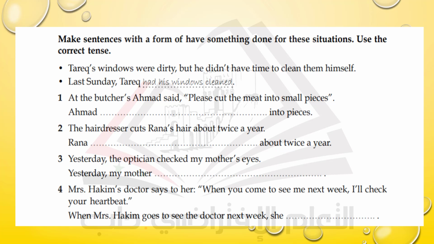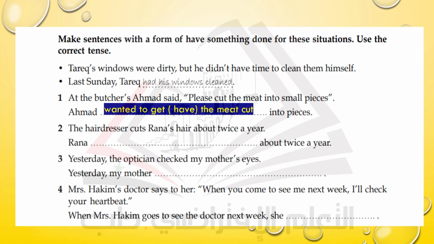Ahmed said, please cut the meat into small pieces. How can you use the causative form for this sentence? Come on. Ahmed wanted to get or have the meat cut in pieces. Look at the sentence here. We have the subject Ahmed. Ahmed wanted to get the meat, the object, cut, the past participle of cut.